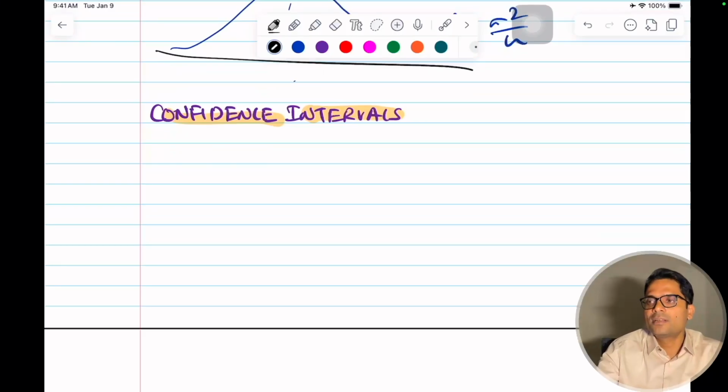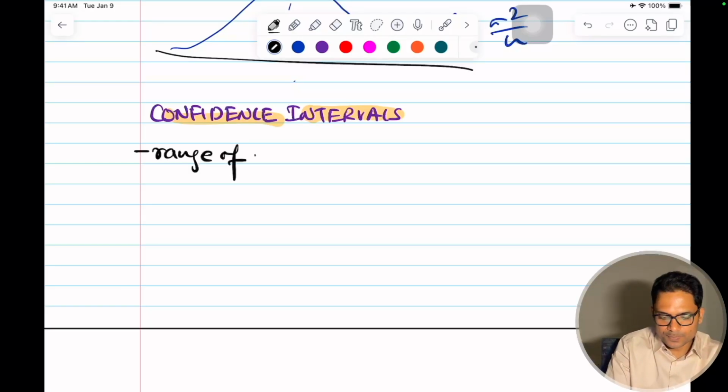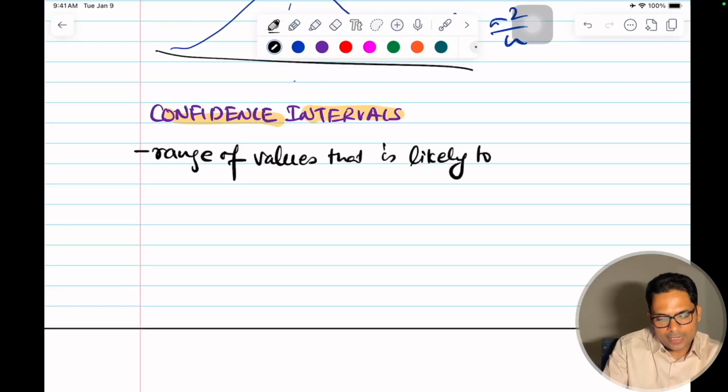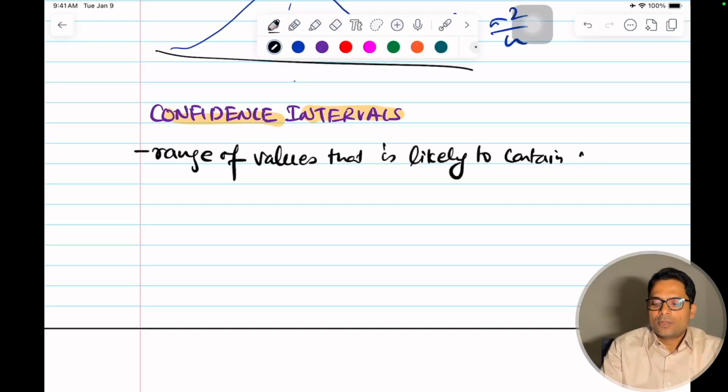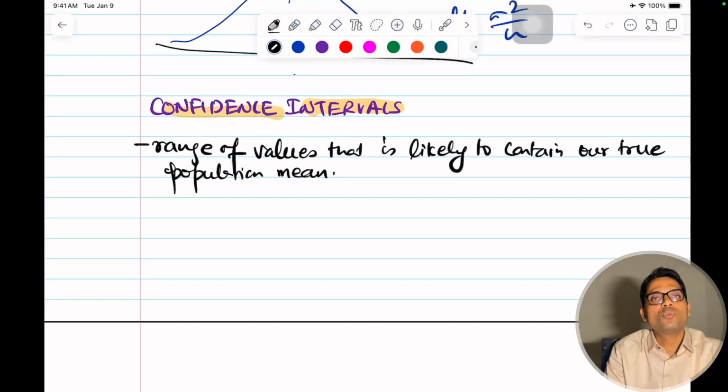So what is a confidence interval? It's a range of values that is likely to contain my true population mean. This gives me the range of values that is likely to contain my, or our, true population mean. Instead of one point estimate, I am giving a range of values. This is a better, more accurate representation.